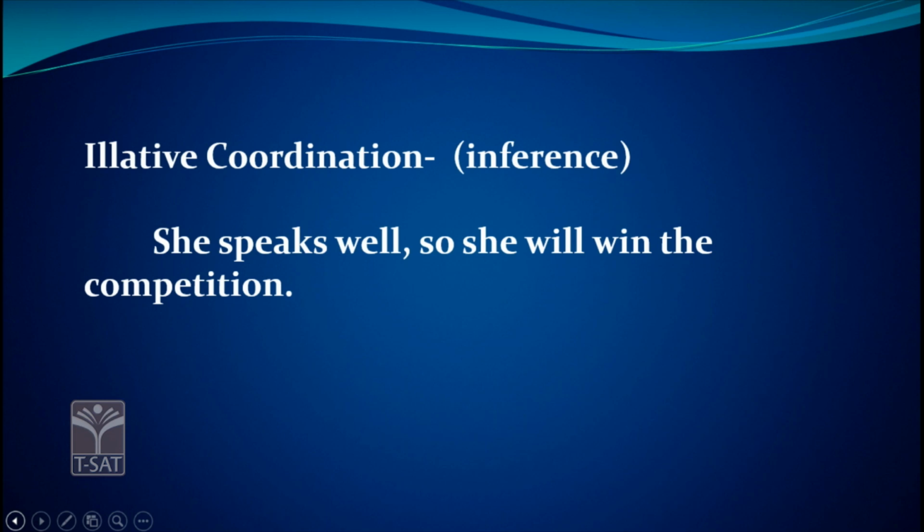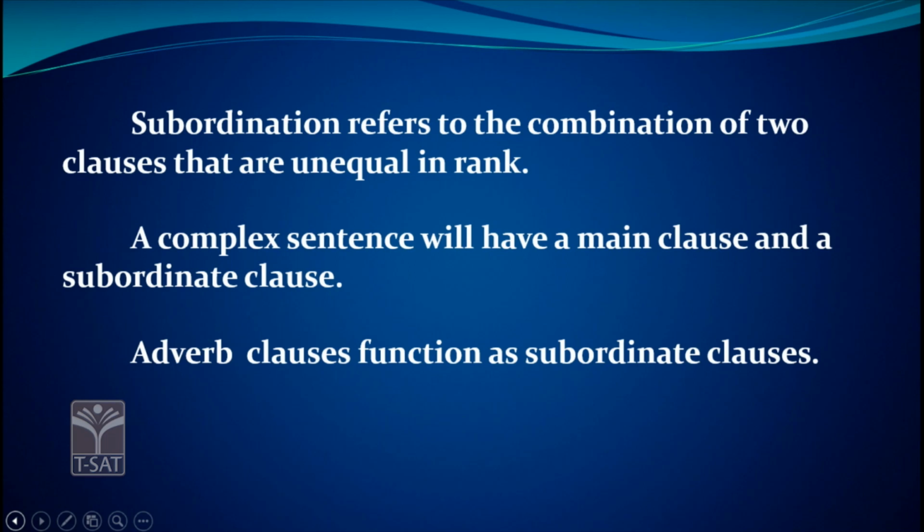And illative coordination or inference. She speaks well, so she will win the competition. So here we are drawing inferences. So, she will win the competition is an illative coordination. And subordination refers to the combination of two clauses that are unequal in rank. And a complex sentence will have a main clause and a subordinate clause. And adverb clauses, we have already discussed, function as subordinate clauses.